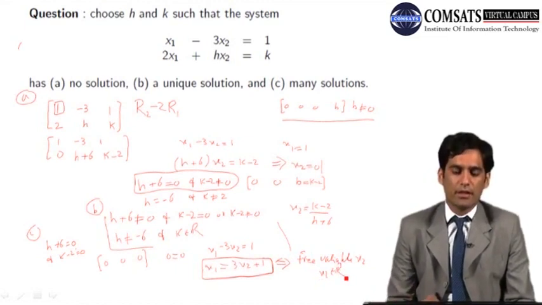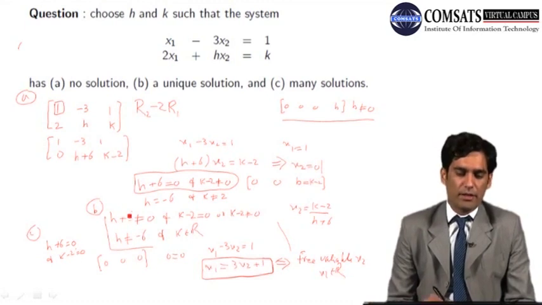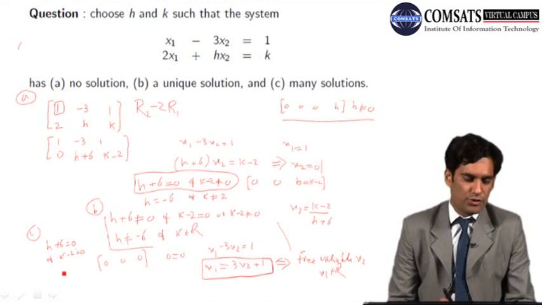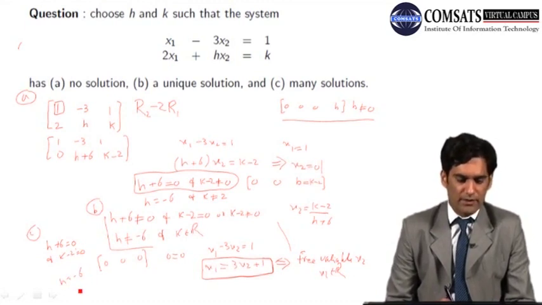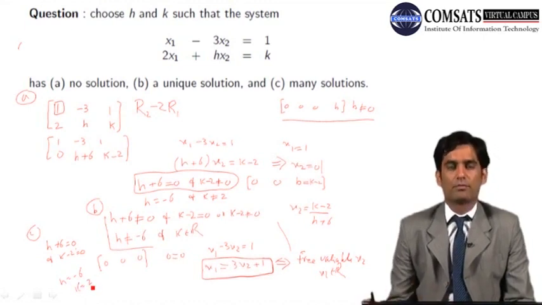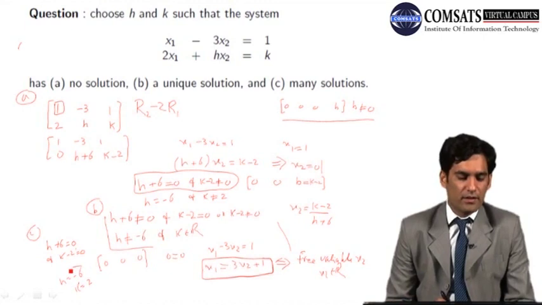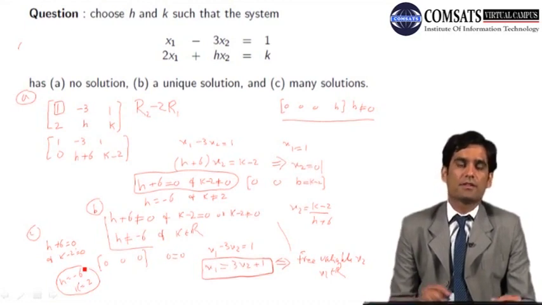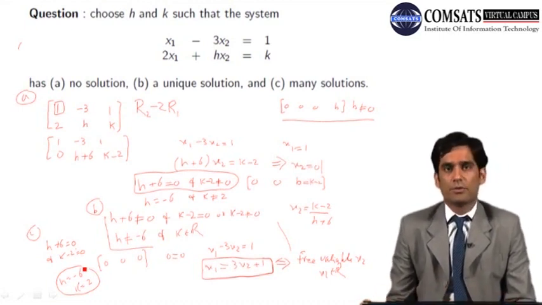So we have infinitely many solutions whenever we have h equals minus 6 and k equals 2. So this is the solution corresponding to the third case. This is just an example to recall the basic things which we have learned in the second lecture.